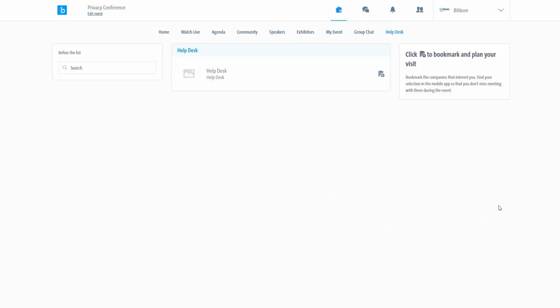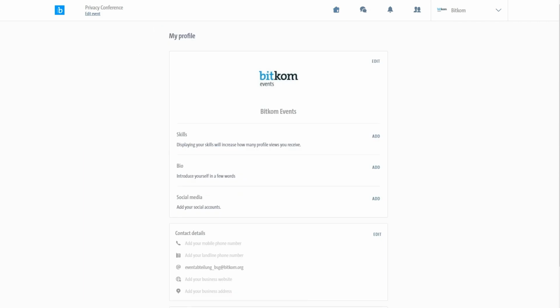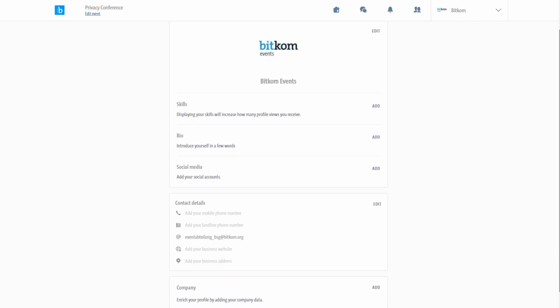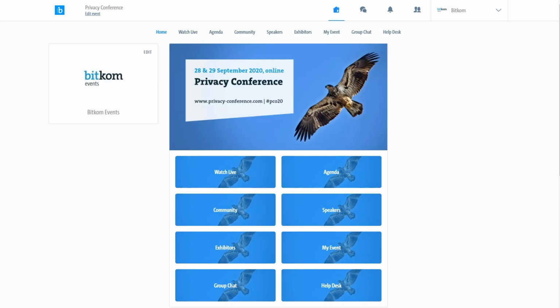And now the most important thing to do. Please check your own profile, which you can find on the homepage on the left-hand side. Your profile includes all the information you gave us during your registration for the event. Enrich your profile by adding a profile picture, skills, or your short CV. Include the links to your social media accounts and manage your contact details. Enriching your profile increases the opportunity for networking with other attendees, partners, and speakers. And you can start networking right away.